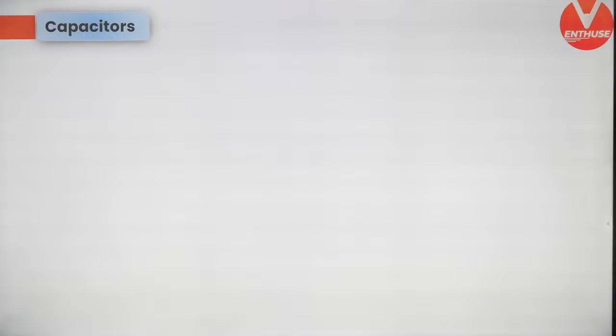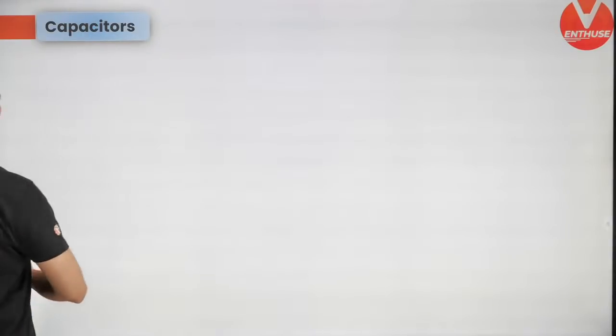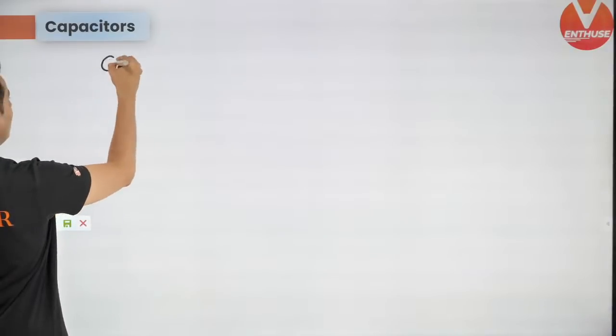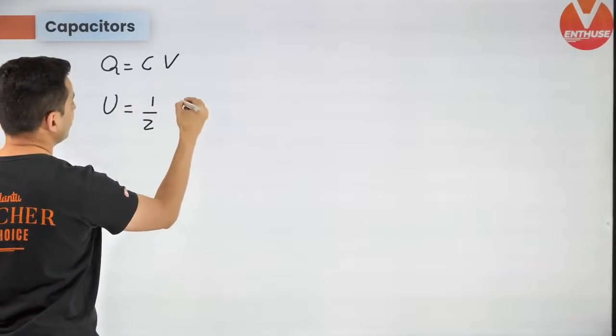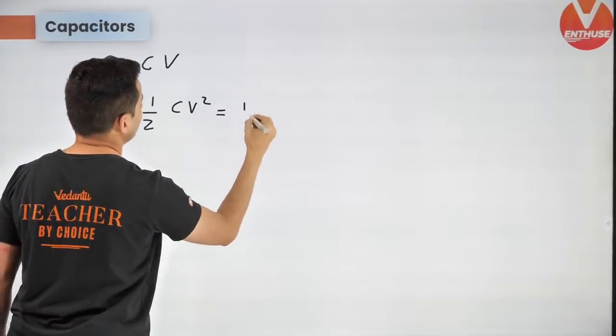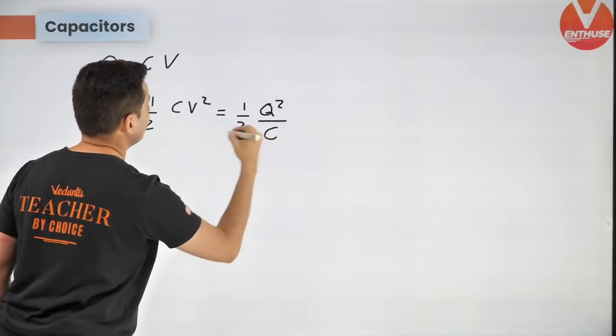Cool. Next up, capacitors. In capacitors, what are the formulas? Let's have a look. First, charge is C into V. Next, potential energy stored in the capacitor is half CV square, which is half Q square by C.